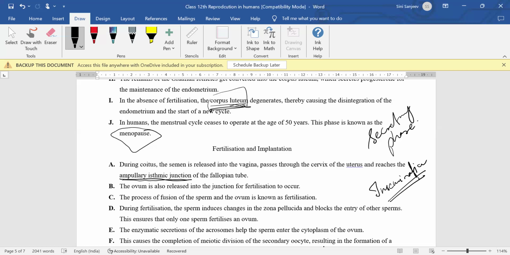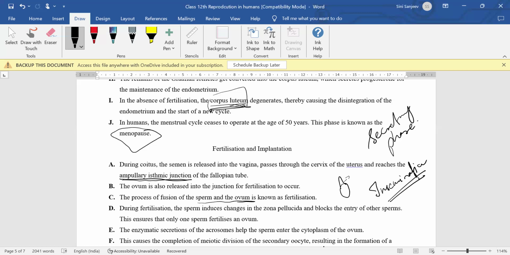So fertilization is the process of fusion of the sperm with the egg, and that is known as fertilization, right? We already know that a sperm structure contains a cap-like thing called the acrosome. Whenever the sperm comes in contact with the egg, which is made up of 3 layers, in order to penetrate inside the egg, it has to degrade these 3 layers.